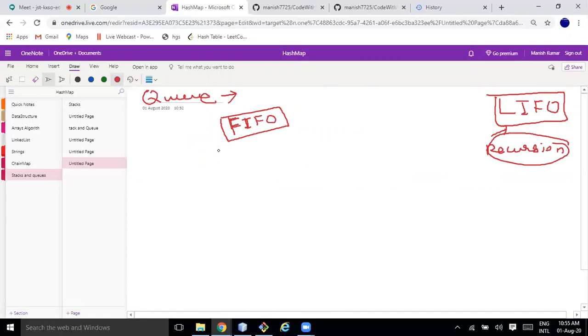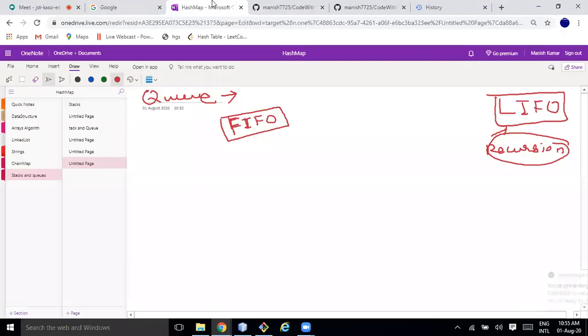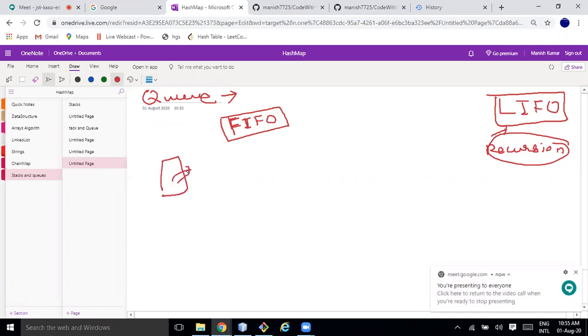But here, what is the best example of FIFO? Suppose you are at some counter, maybe in a cafeteria, waiting for food. Here is the food vendor who is delivering the food, and here is each person. Each person comes and stands after the previous one.